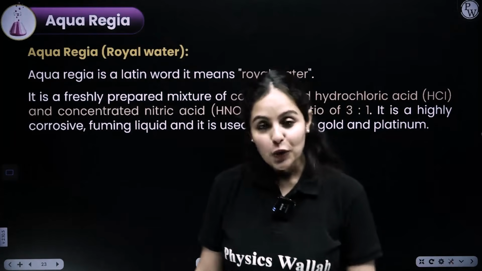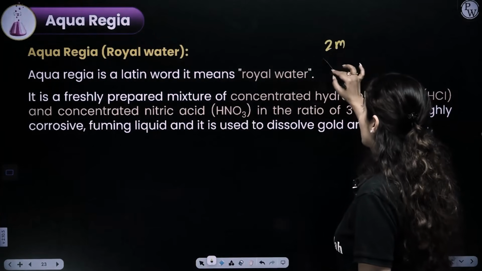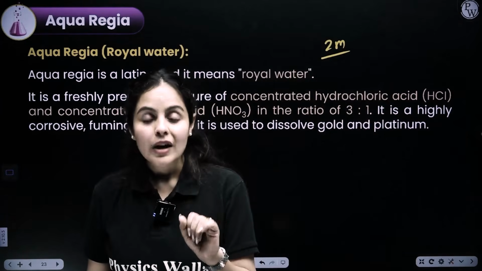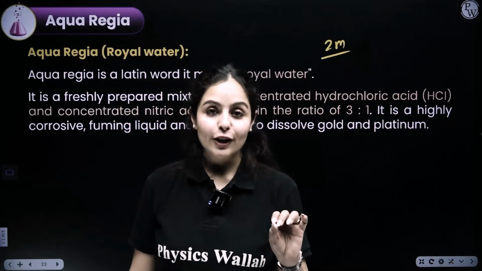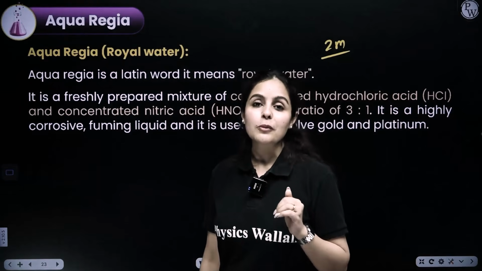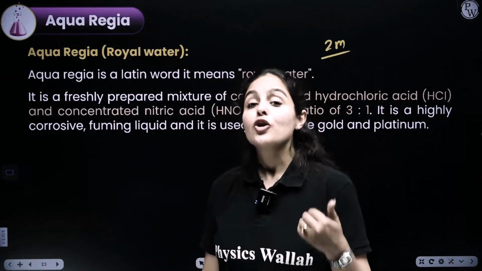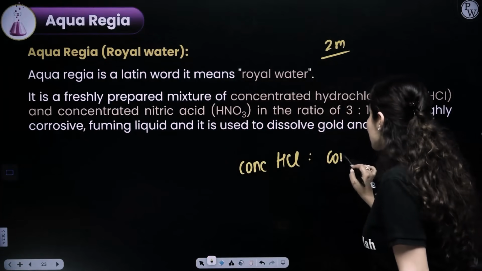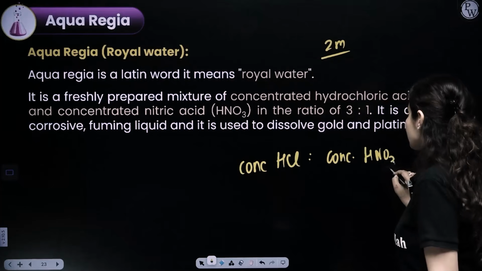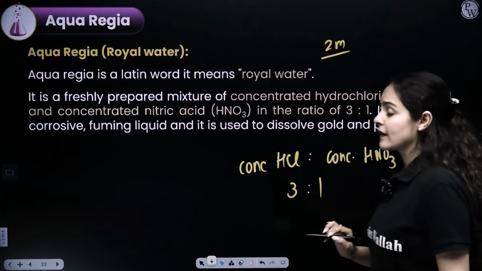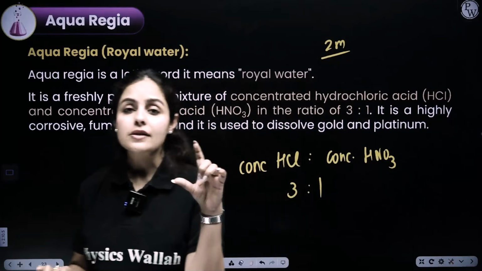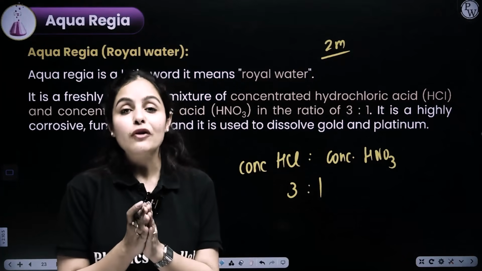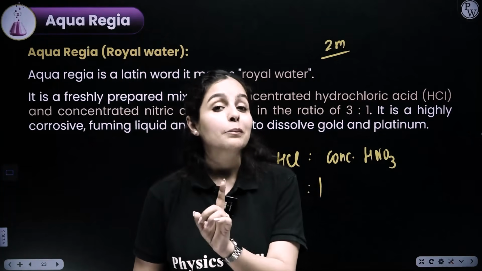Another question, 2 mark or even an MCQ question. What is aqua regia? What is the ratio of HCl and HNO3? Are they concentrated or dilute? So there are multiple questions that can be made from aqua regia. Aqua regia is also called royal water. A mixture of concentrated HCl and concentrated HNO3 in a ratio of 3:1. That means if I take 3 test tubes of concentrated HCl, 1 test tube of concentrated HNO3 would be added. That results in the formation of aqua regia, which is quite powerful.